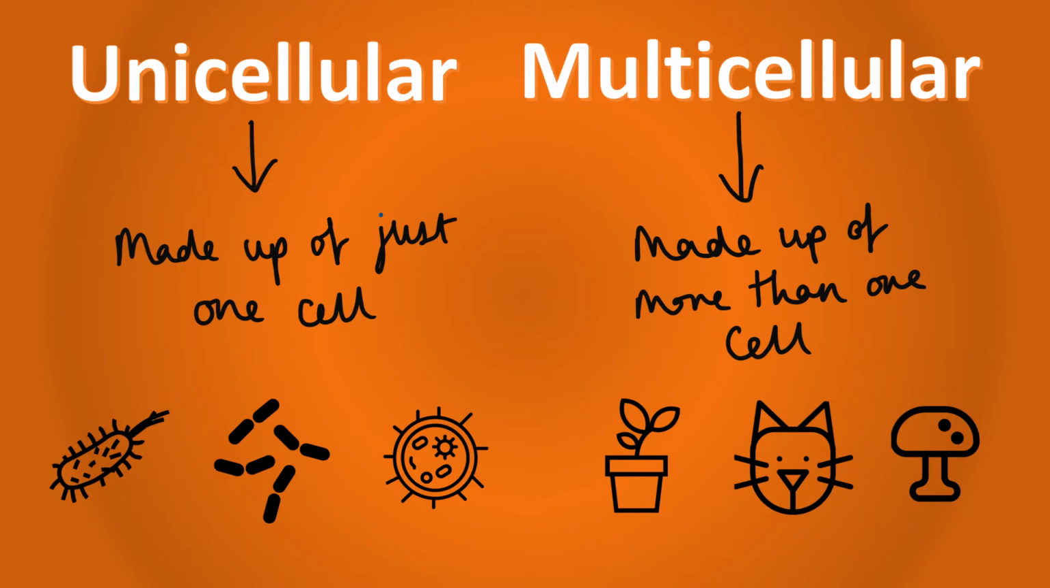So all living organisms can be classified as either unicellular or multicellular. Unicellular organisms are made up of just one cell. This includes bacteria, some fungi such as yeast, and protoctists. Multicellular organisms, however, are made up of more than one cell, and this includes plants, animals, and some fungi.